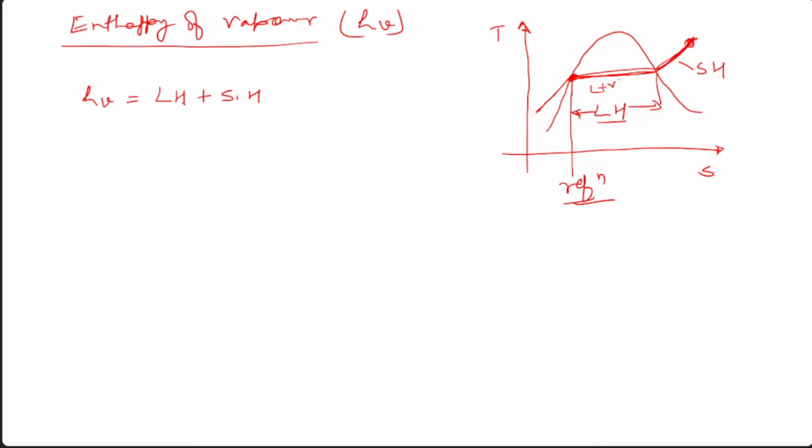The latent heat for the vapor part is fixed, you can check it. That is 2500 kilojoule per kg, plus the sensible heat, calculated the same way as in the last case.